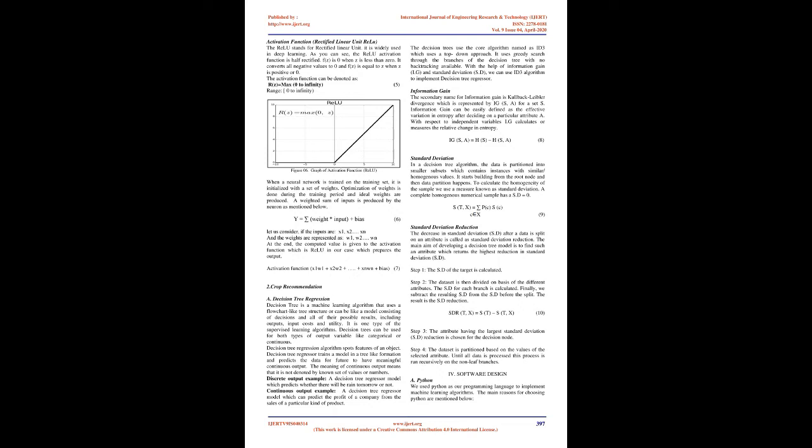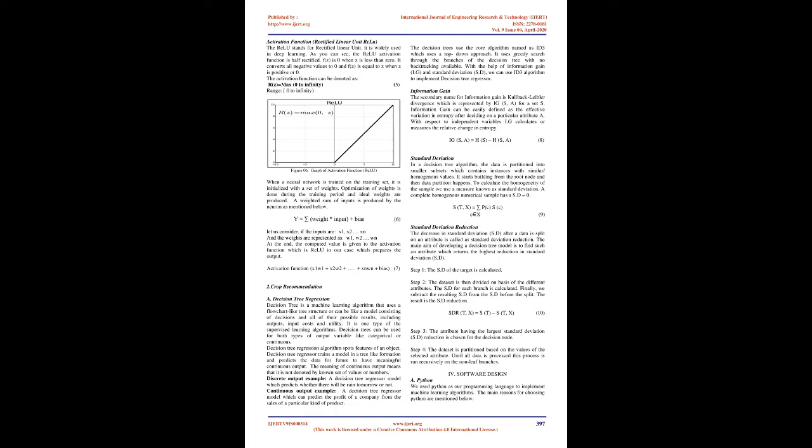Decision tree regression algorithm spots features of an object. A decision tree regressor trains a model in a tree-like formation and predicts the data for the future to have meaningful continuous output. Continuous output means that it is not denoted by a known set of values or numbers. Discrete output example: a decision tree regressor model which predicts whether there will be rain tomorrow or not. Continuous output example: a decision tree regressor model which can predict the profit of a company from the sales of a particular kind of product.